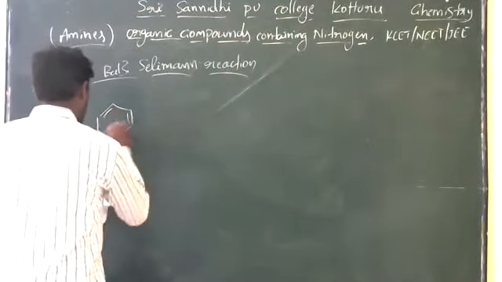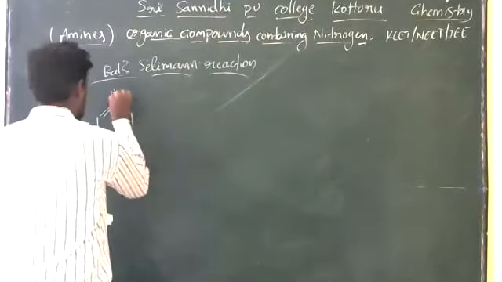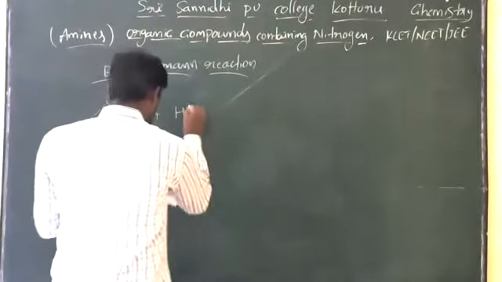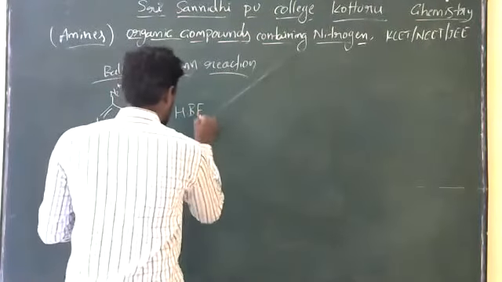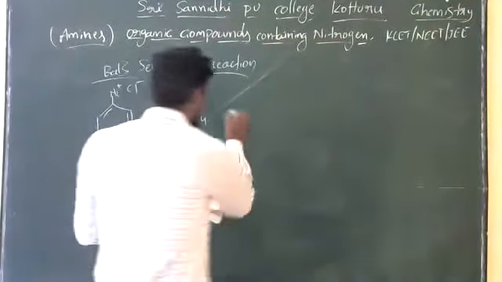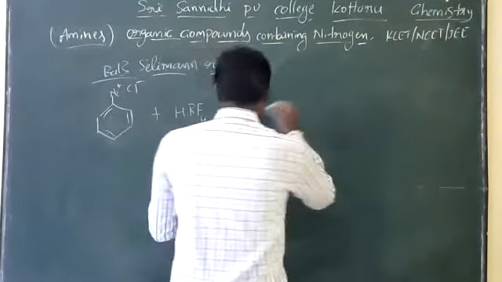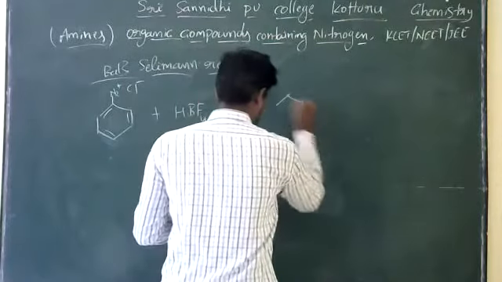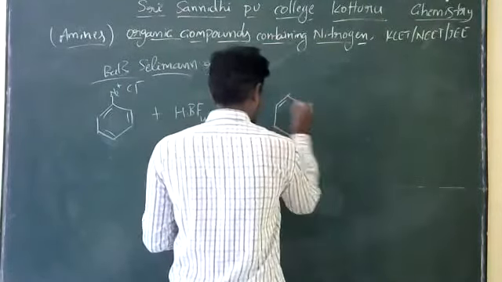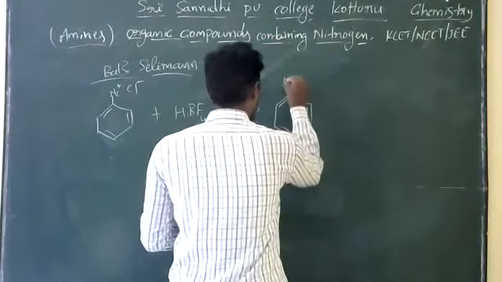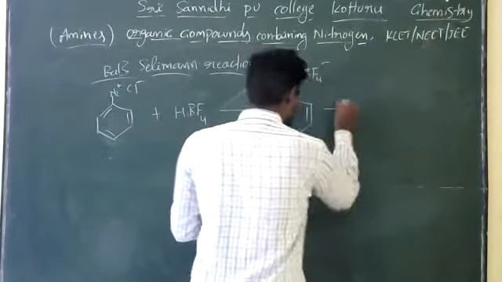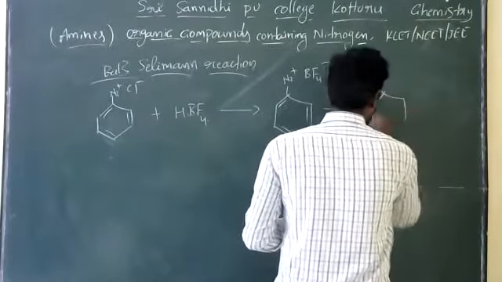So here is the aryl diazonium compound N2 plus Cl minus, which reacts with hydrogen boron fluoride, so here the Cl is replaced with BF4. N2 plus BF4 minus, on heating, produces the fluorobenzene.